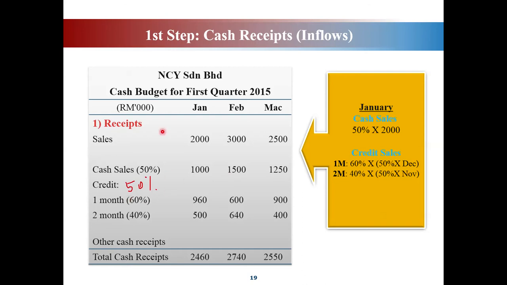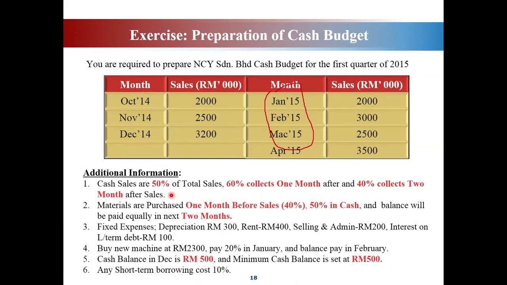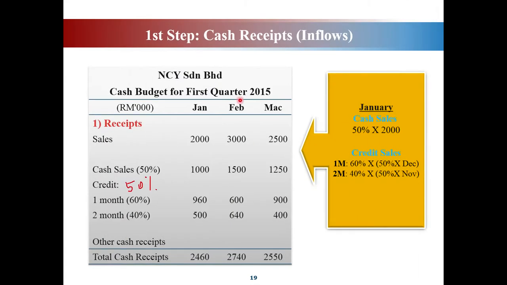Okay, meaning that if you look at the question, 60% collects 1 month after, meaning that the balance will be paid 60% in 1 month after, meaning this is in February. 60% of the credit sales will be paid in February.